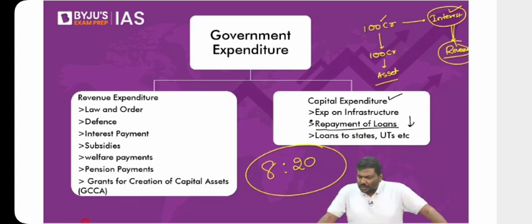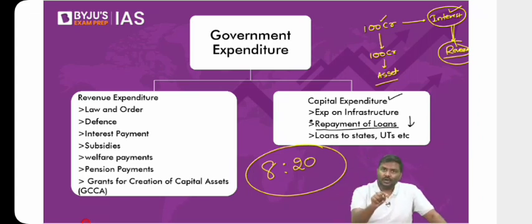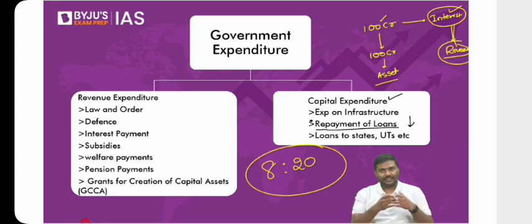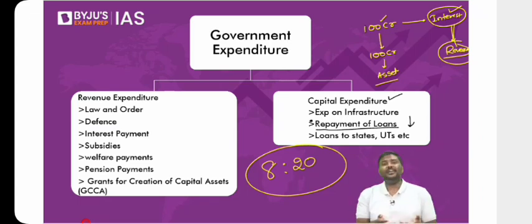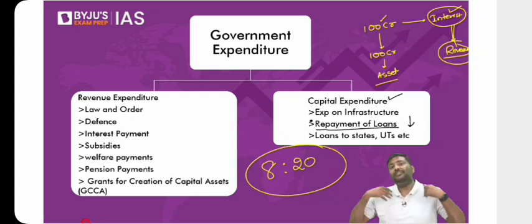You said borrowing should be done only to create assets, but in primary deficit we are not creating any asset. Maybe I told you this: the golden rule says that we should borrow for creation of assets. But in case of India, the fact is that we have a revenue deficit. Did you not see the picture that I've shown to you? Is there a revenue deficit in India or not? Of course, yes. So when there's a revenue deficit, it simply means you're borrowing not for creation of assets, but for expenditure purposes. That's the reason I said the best case scenario that we can have in India is RD should be equal to 0.